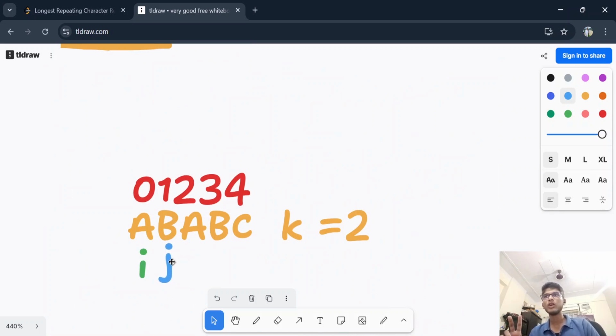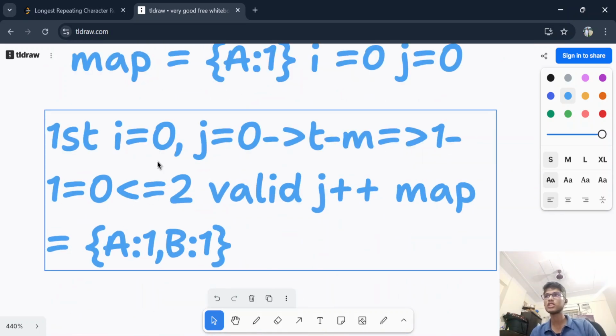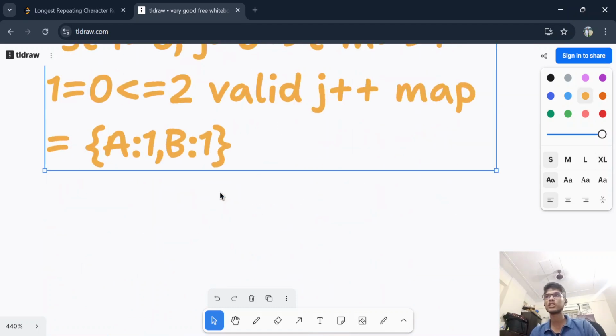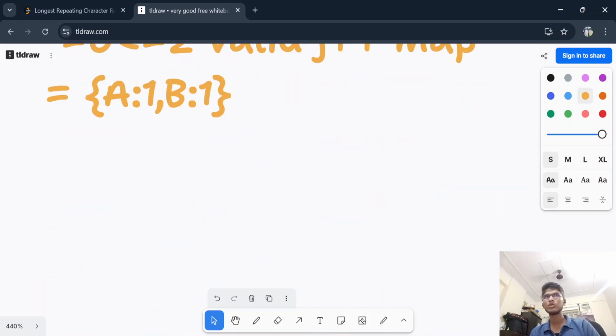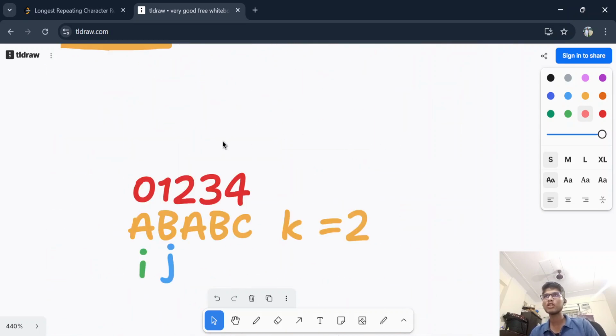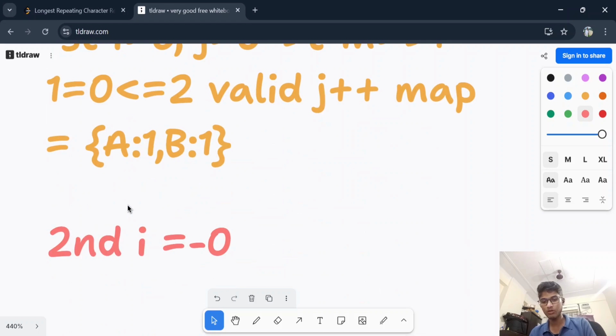Okay. So in my next iteration, see, this whole was the first iteration. Now I'm changing to yellow color. So now I'm writing the second iteration. I was at 0. And see, when we did j plus plus, j was at which position? Position 1. So I is equal to 0, j is equal to 1, and the map window was valid.